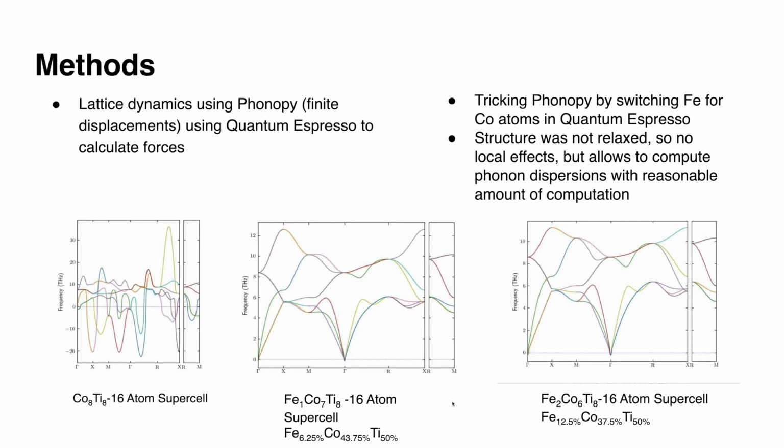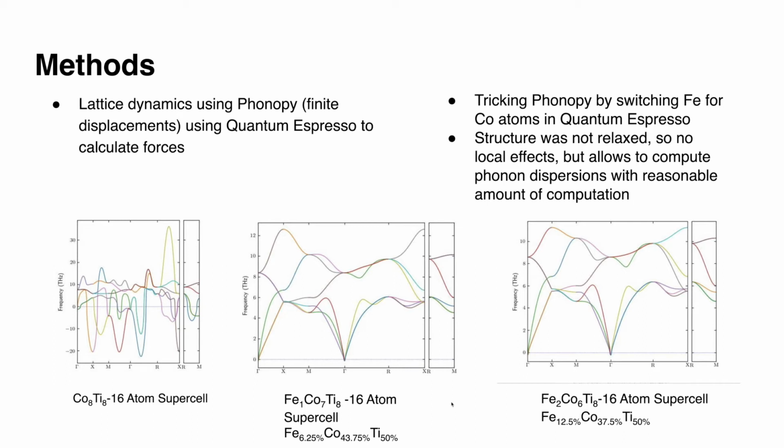The methods used for this project were lattice dynamics and Phonopy, along with Quantum ESPRESSO to take a look at the forces. What we were doing is tricking Phonopy by switching in iron for some cobalt atoms in Quantum ESPRESSO. Note that the structure wasn't relaxed, so there weren't any local relaxation effects. In the figure at the bottom left-hand corner, you can see the phonon dispersion for the 16-atom supercell, which is the regular cubic structure. You can see some imaginary mode frequencies right there.